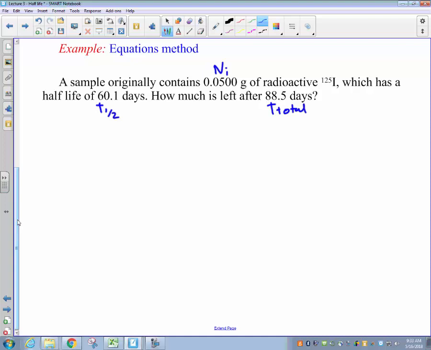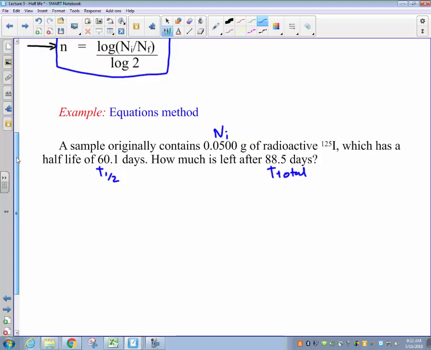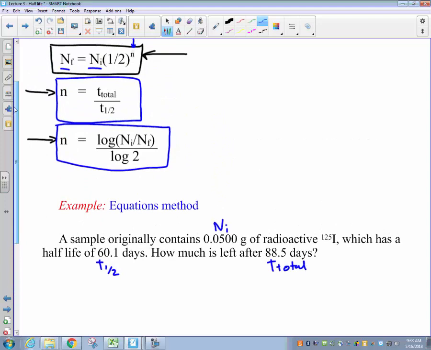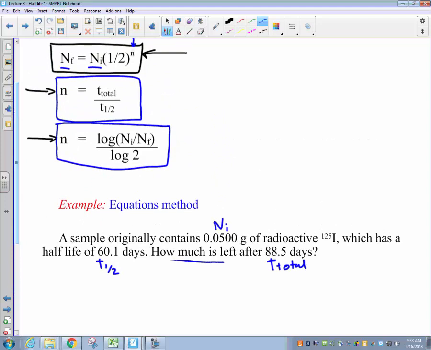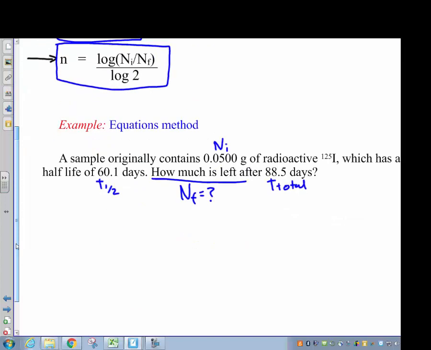So given these three variables that we have right here, let's take a look back up at our equations and see where we can get to the end. We want to know how much is left, which means we're looking for the final amount, n sub f. In order to get to the final amount in our equations, we need to know the number of half-lives n. So looking at the data which we've been provided here, we have both the total amount of time which has gone by and the half-life time, which means the equation we want to use here is this one right here to solve for the number of half-lives n that have gone by. So let's start with that first.